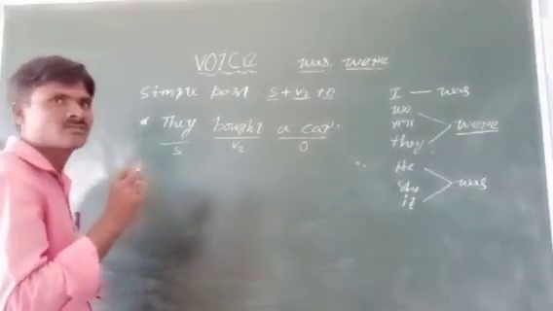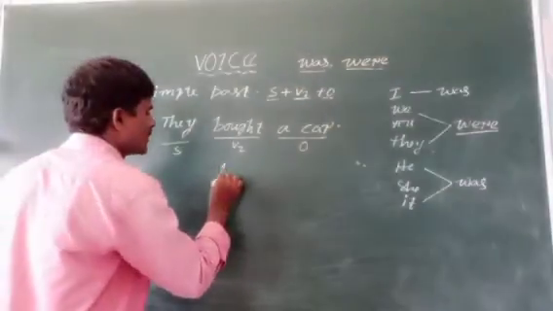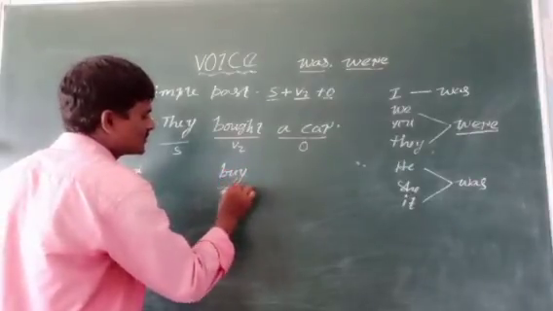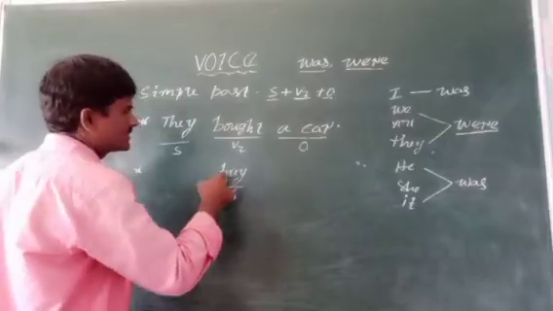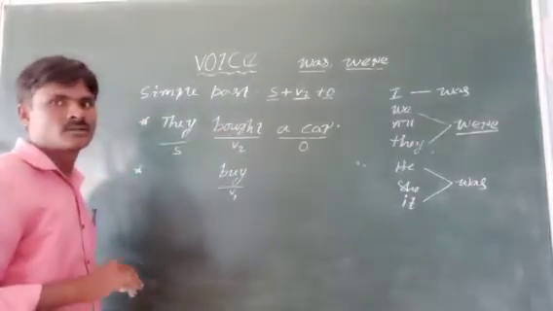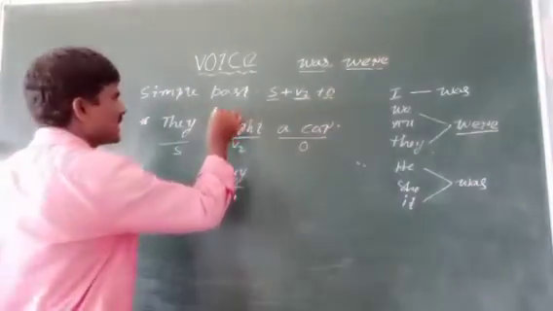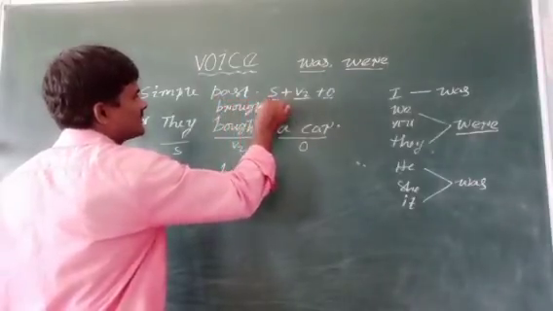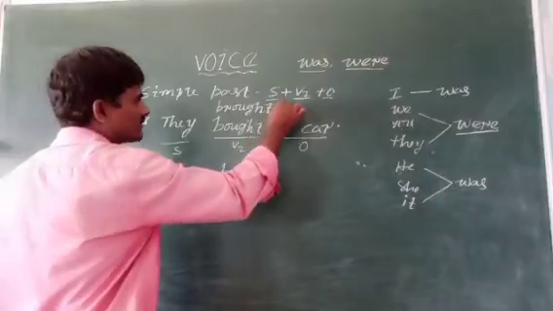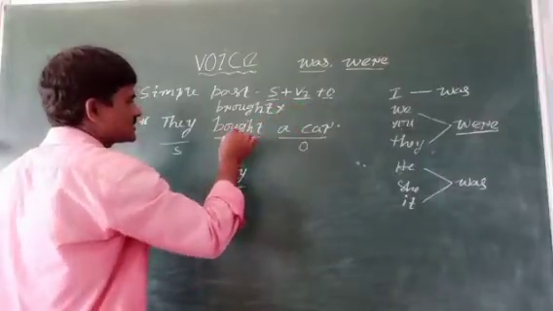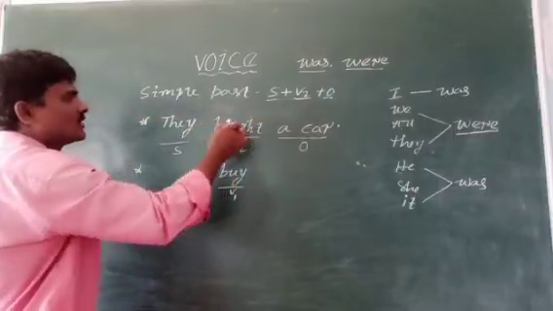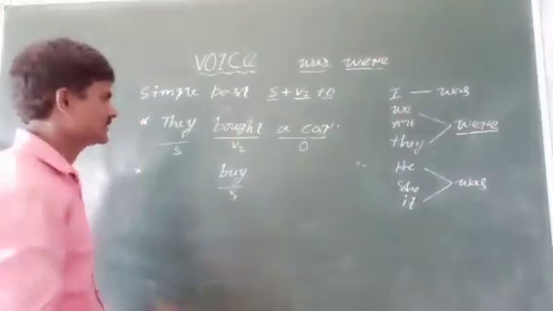The present tense, the V1 form, of bought is buy, not brought. B-R-O-U-G-H-T, brought, this is wrong. The past tense is bought, B-O-U-G-H-T, bought.